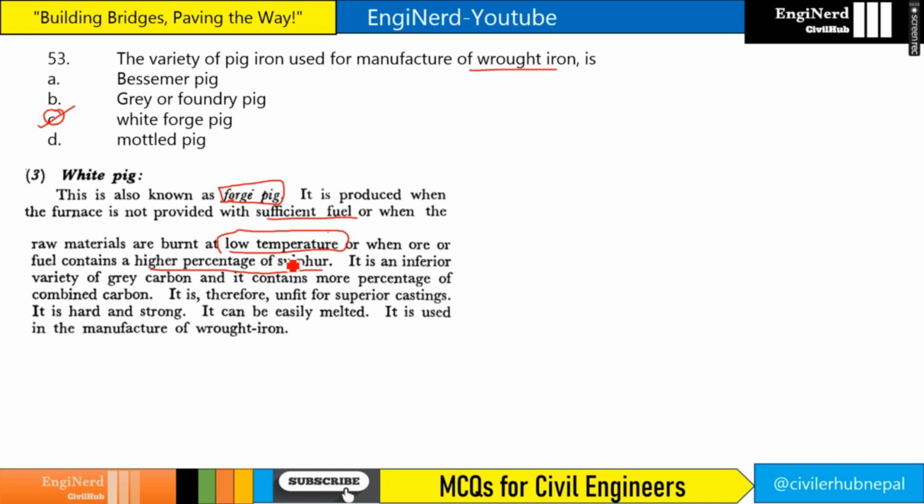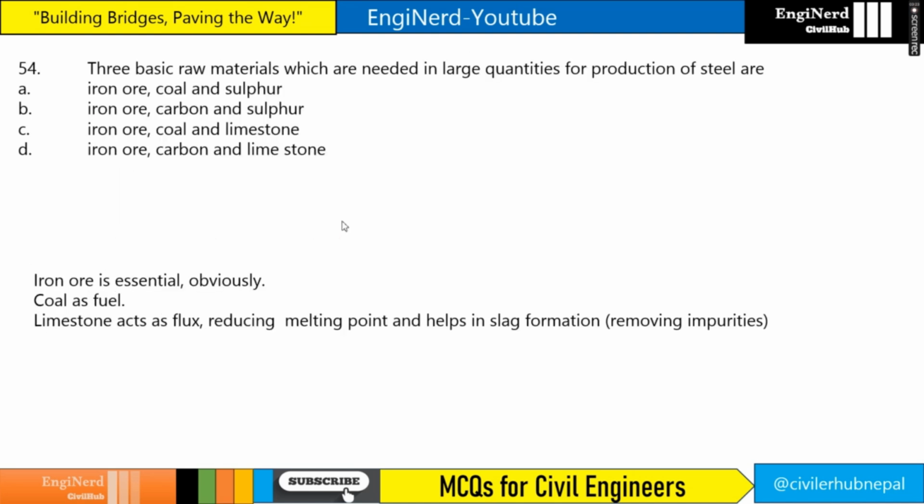And it is used for the manufacture of wrought iron. So this is the answer.